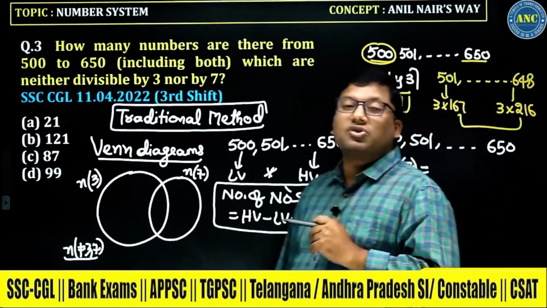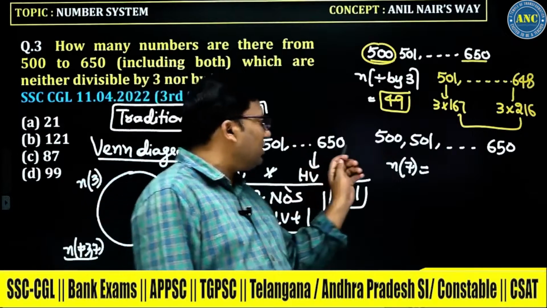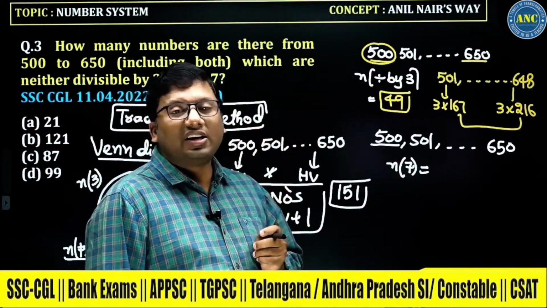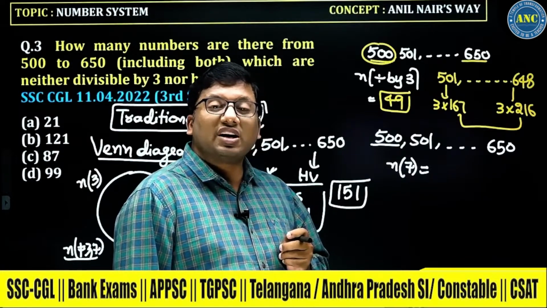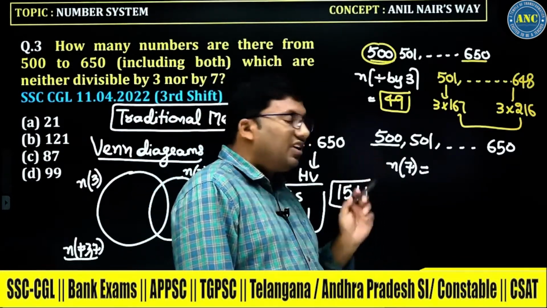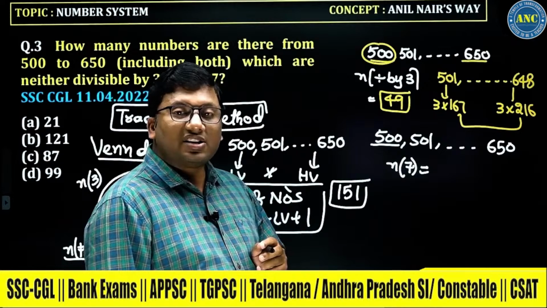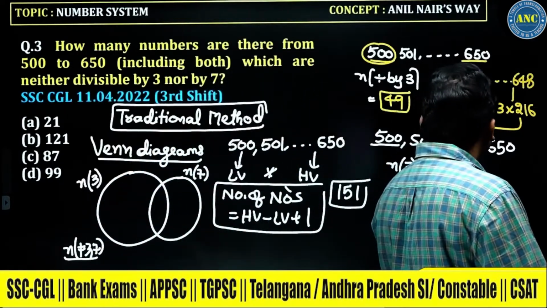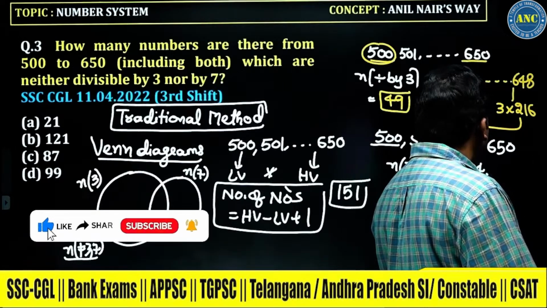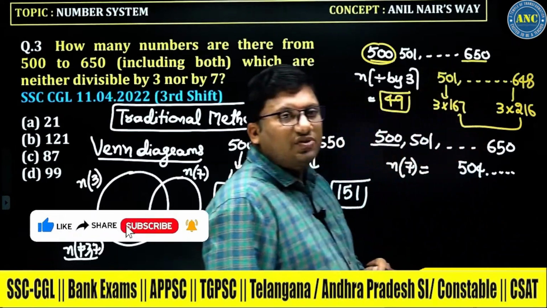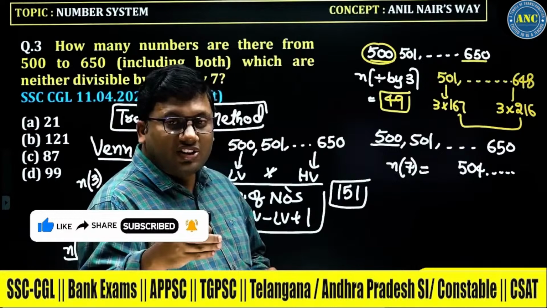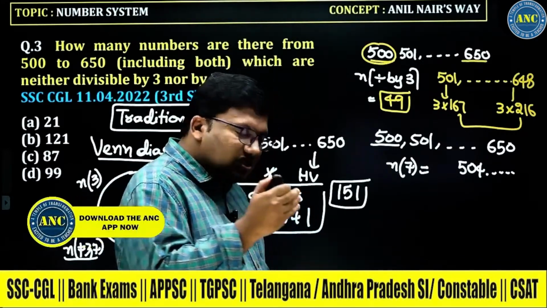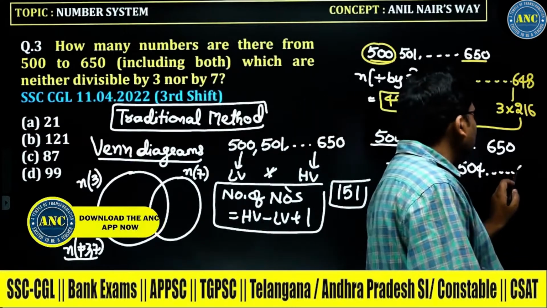Now again we will use the remainder concept only. Take the smallest number, 500. 7 7s are 49, leaving 10. 7 1s are 7. What is the remainder? 3. That means I need to add 4, since 3 plus 4 is 7. Now 650: 7 9s are 63, leaving 20. 7 2s are 14. Remainder 6. If I subtract 6, I will get 644.